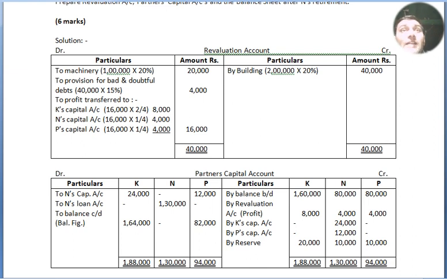Then we deduct it. First we will write N's loan account, because it is not stated that we have to pay cash or pay off N right now.